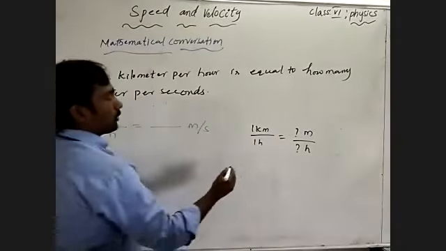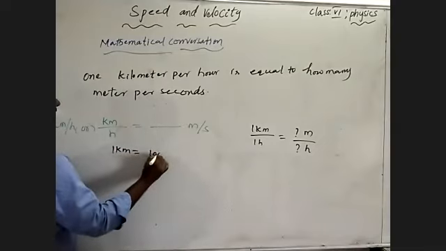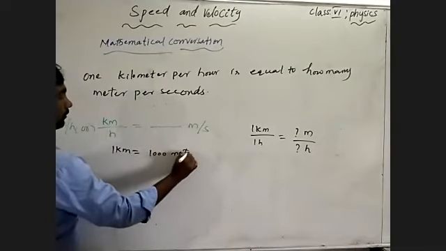We know that 1 kilometer is equal to 1000 meters.